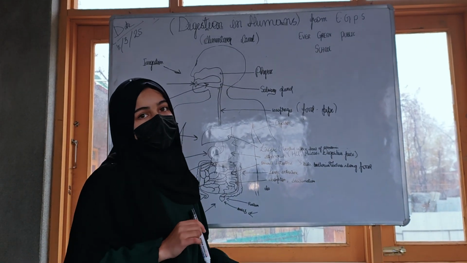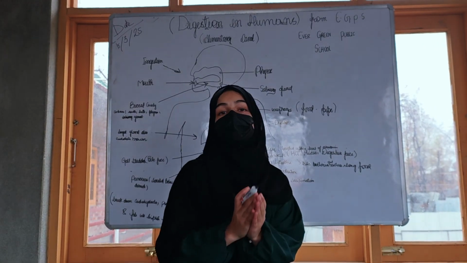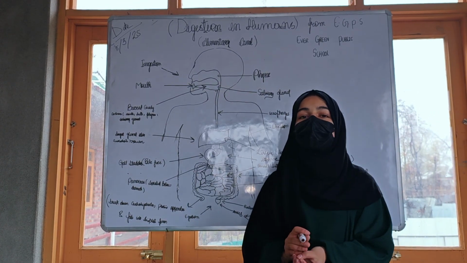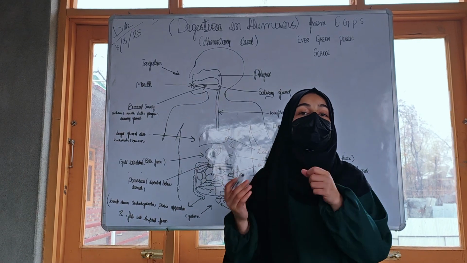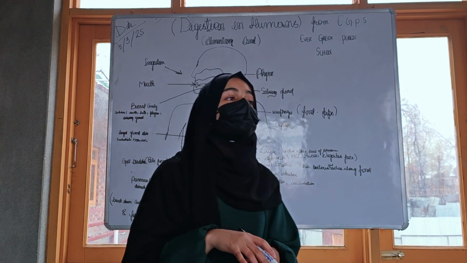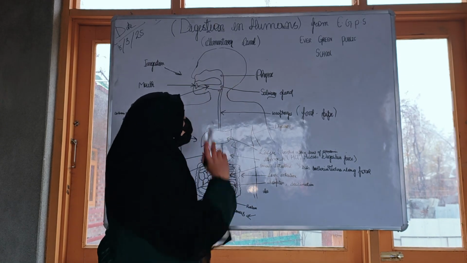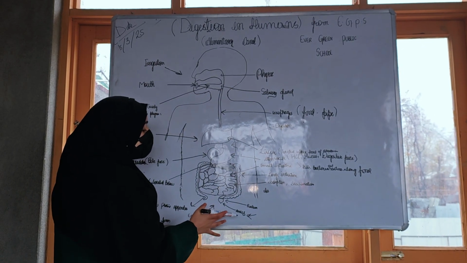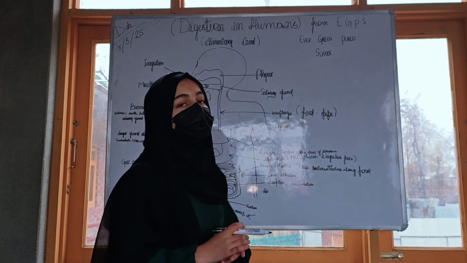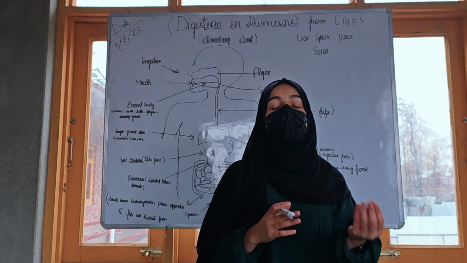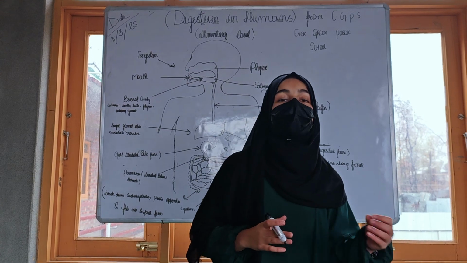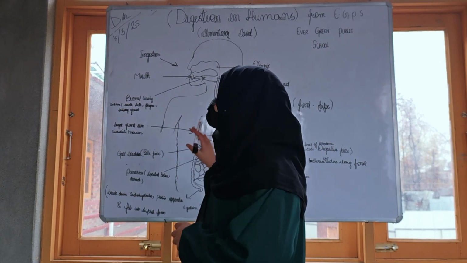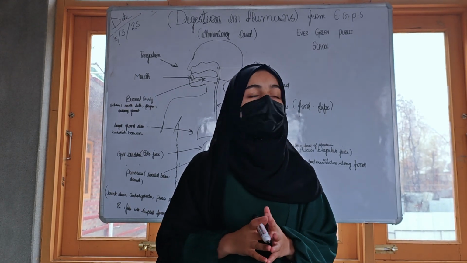So friends, let's start. Intake of food in our mouth, its digestion and utilization by the body is known as nutrition. The food passes through a continuous canal known as the alimentary canal. It starts from the buccal cavity and ends at the anus. This canal can be divided into various compartments like the mouth, esophagus, buccal cavity, small intestine, stomach, large intestine, etc. These parts together form the alimentary canal.